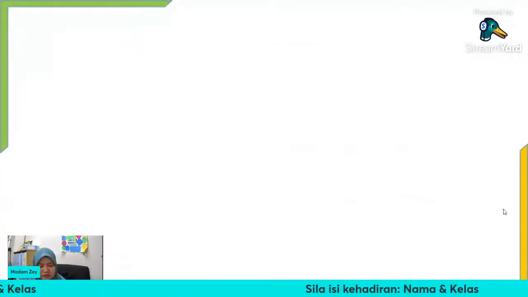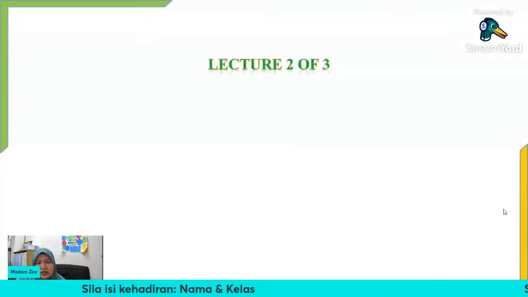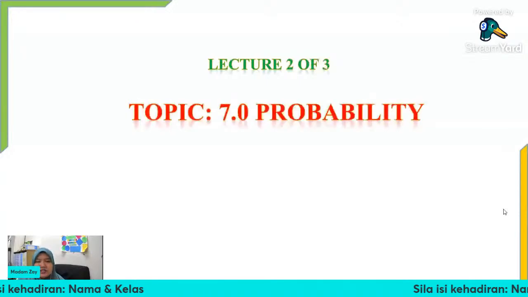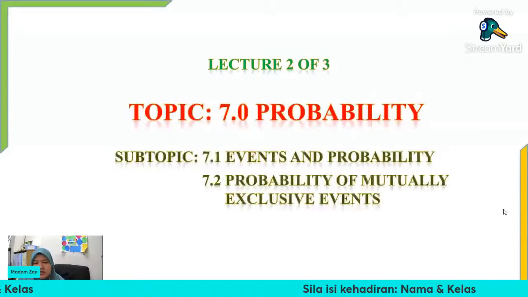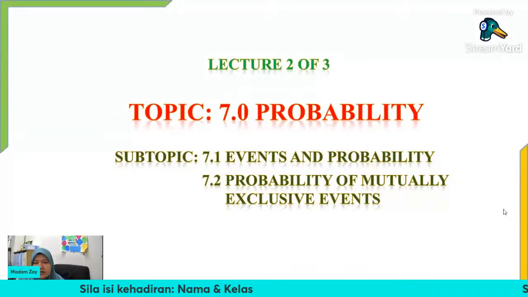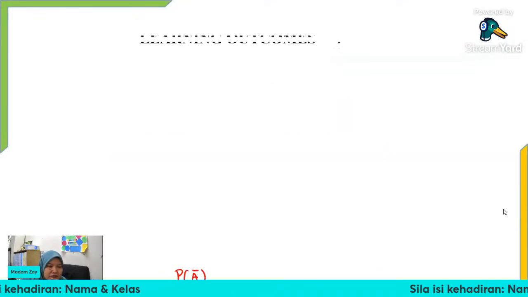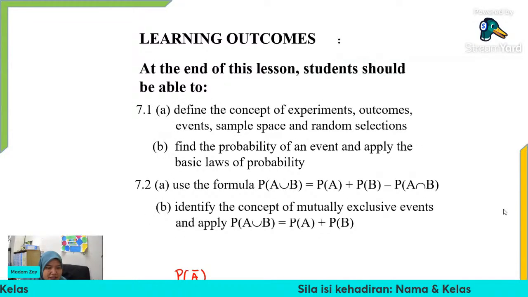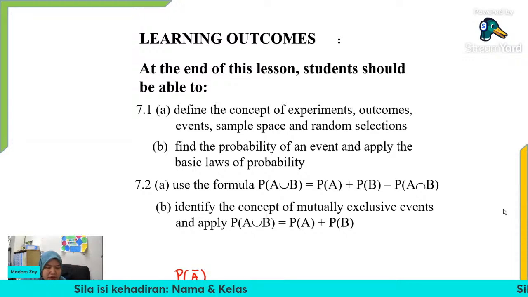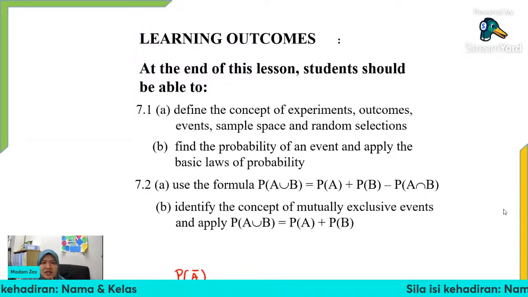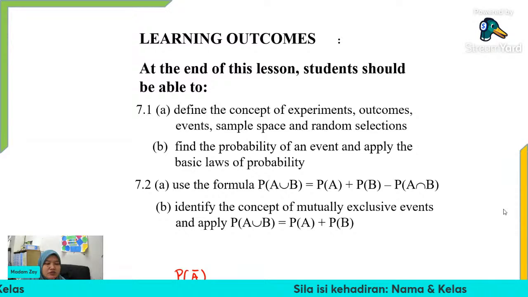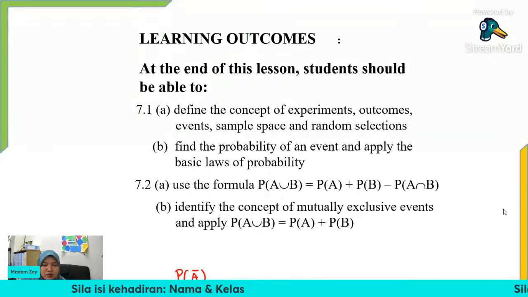Assalamualaikum and good afternoon everyone. So, continue with the last lecture. We are going to focus again on 7.1 and 7.2 subtopic, which is still on the event and probability and also probability of mutually exclusive event. But if you remember, we have discussed everything for 7.1 and 7.2, but I skipped the part of tree diagram. Why? Because we need some time to understand the tree diagram. So for today, we are still learning about the basic knowledge of the probability.